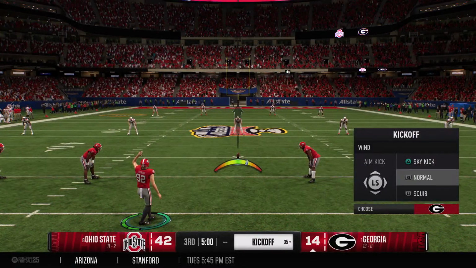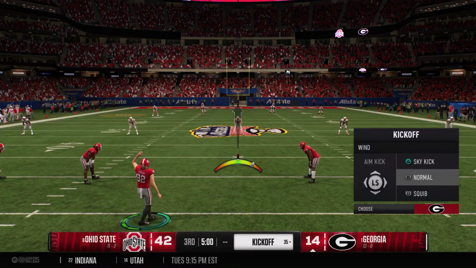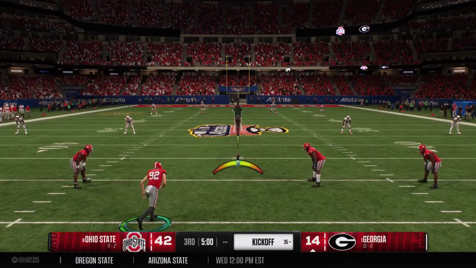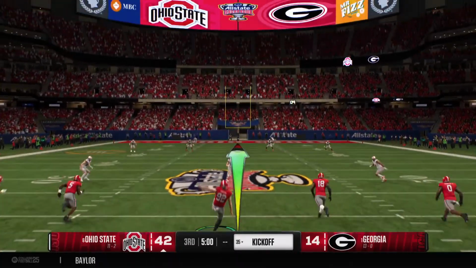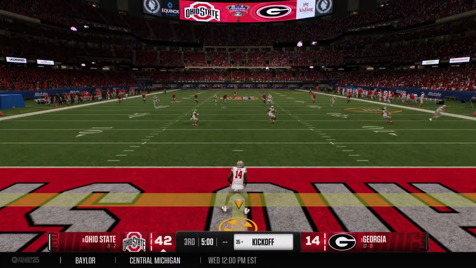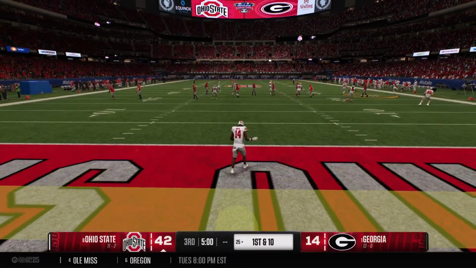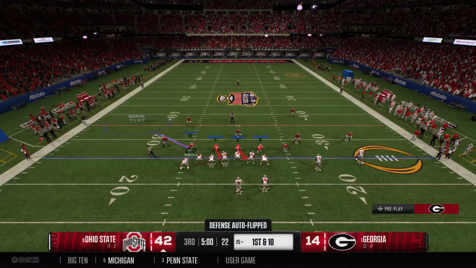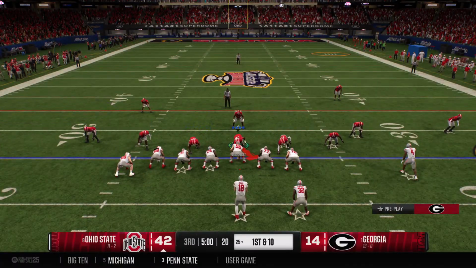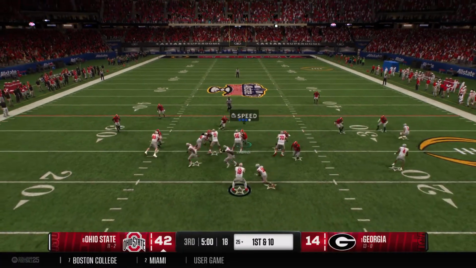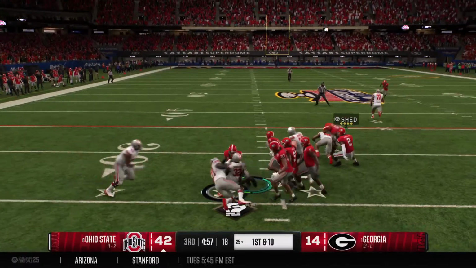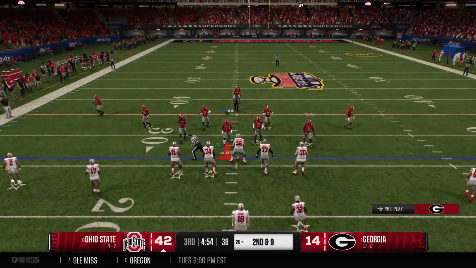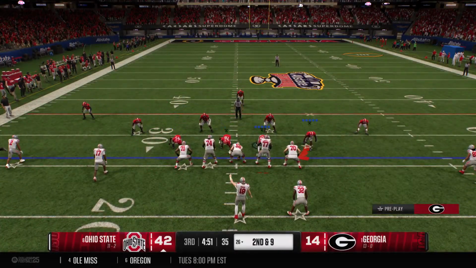Dogs will kick this away to get the second half going. He thought about returning it, but instead takes a knee. It'll be a touchback, and they'll start at the 25. Here comes the Buckeye offense onto the field. First play of the second half, they keep it on the ground. Boy, I thought he might shake free there. He's able to break one tackle, but give credit to the secondary. Good job of coming up in run support.